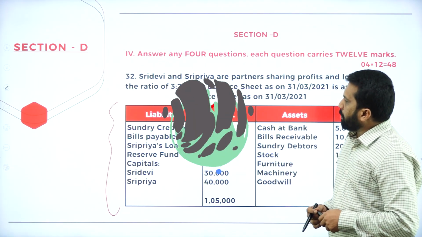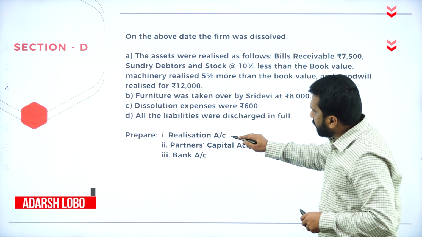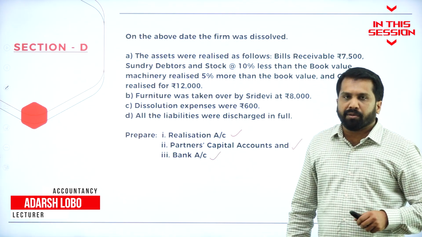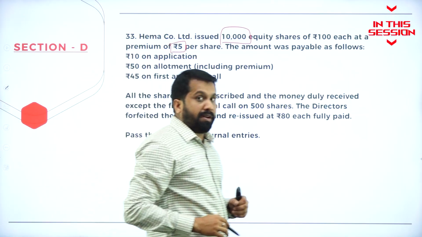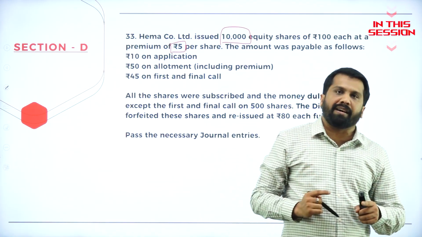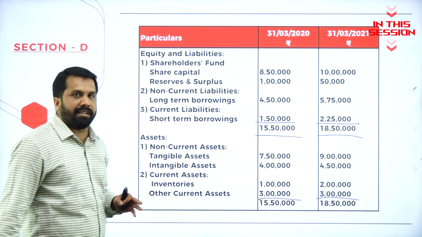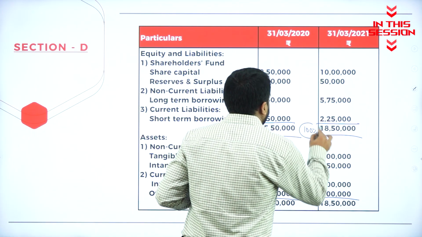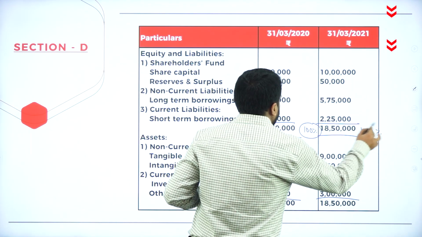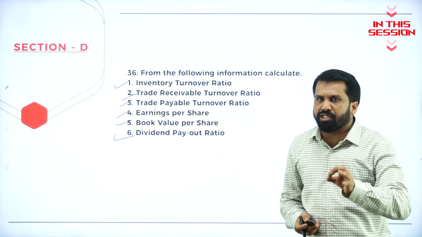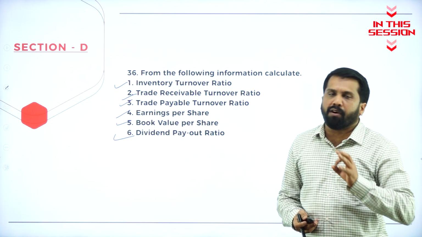Under dissolution of a partner, you are supposed to prepare realization, partner's capital, bank account. What do you mean by premium? Premium means what? Anything which is paid more than actual value. Under common size balance sheet, always remember your total is what? 100%. As I told you in the ratios, what you are supposed to do? You just need to remember formulas.